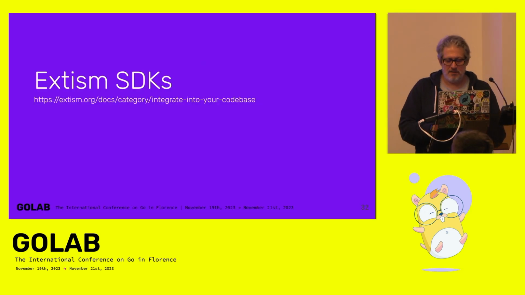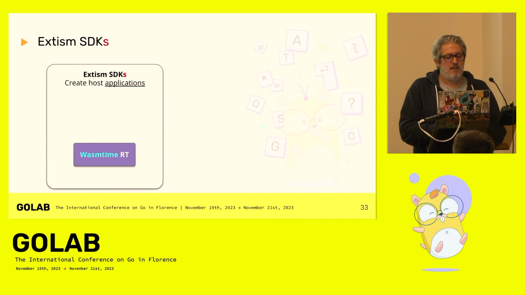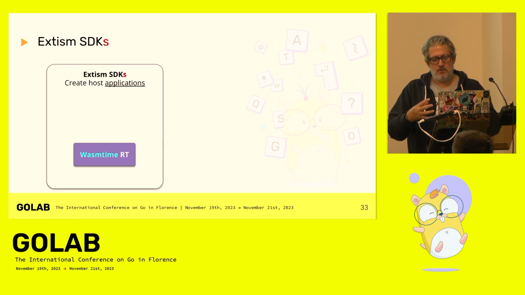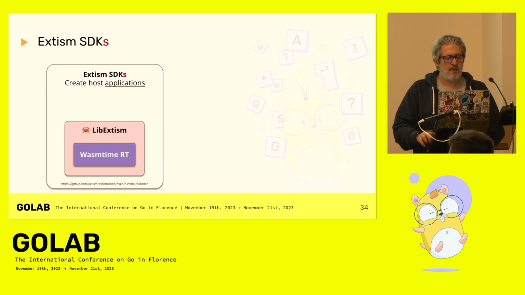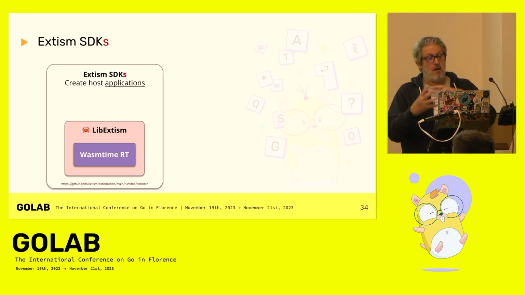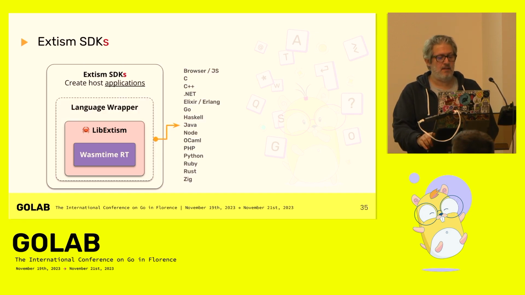So let's talk a little bit about the Extism SDK. The SDK with Extism allows you to create an application, and the host application embeds the WASI runtime named Wasmtime. The Extism team created with Rust a library that embeds, in fact, the runtime, and then for every language, they create a language wrapper. That means that you have a dependency, of course, because you need to install the libextism.